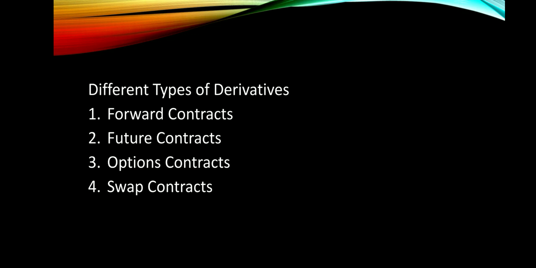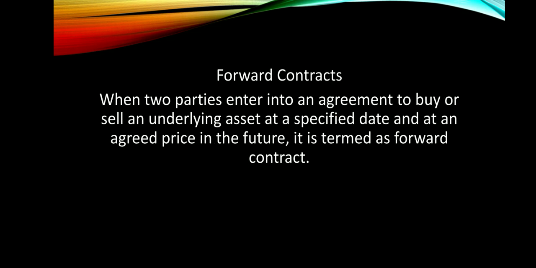Now let's see the different types of derivatives. Forward contract, future contract, option contract and swap contract. These are the four different types of derivatives. In this video, I am going to talk about forwards and futures. So let's see what is a forward contract.